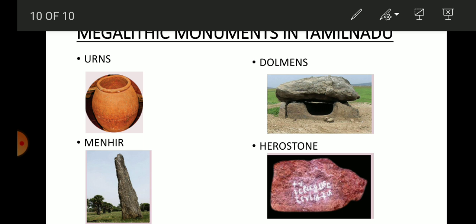For example, if there is a flood and somebody saves many people from the flood, in remembering that person, they write their name on a stone. So this stone is called hero stone. In different parts of Tamil Nadu, in Dindigul district and Thoothukudi district, these hero stones were found.